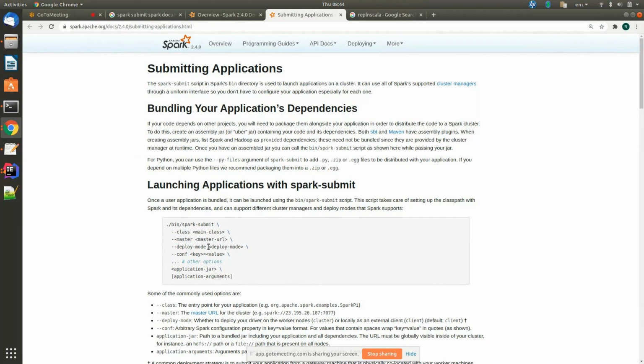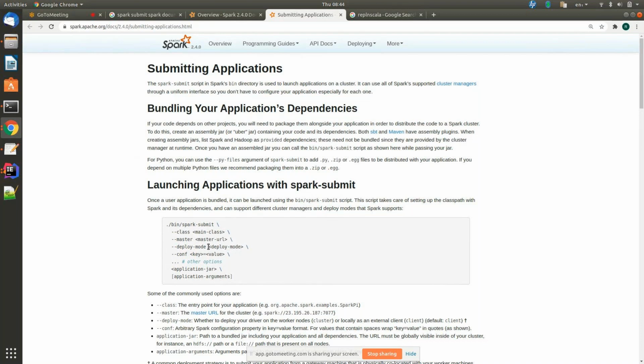Configs. Suppose you want to pass any configuration explicitly, we will pass it with hyphen hyphen conf. And if you have any other options you want to pass along with your submission, hyphen those options. Then your application jar. What is the application jar? Whatever jar you have created recently, that jar, and application arguments. What are these application arguments? Suppose your application takes runtime or command line arguments.